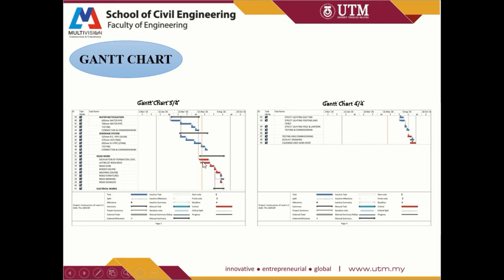And also the red color path determines that it is a critical path, like this one. And this actually happens due to the limitation of time and also resources. Critical path is actually good, as it can increase the productivity of the work. But having too many critical paths will sometimes reduce the productivity of the worker itself. And the blue line here shows the normal task, the normal duration of task, and that is not critical, and some delay may be allowed. And the orange vertical line here is the current date.